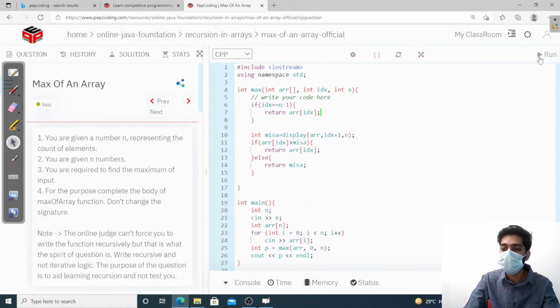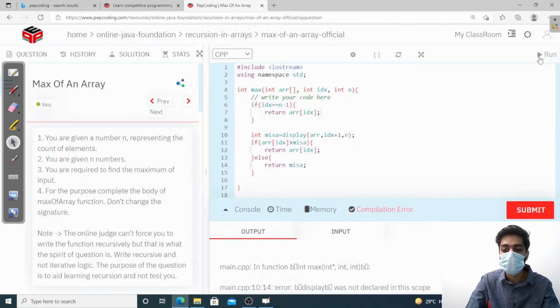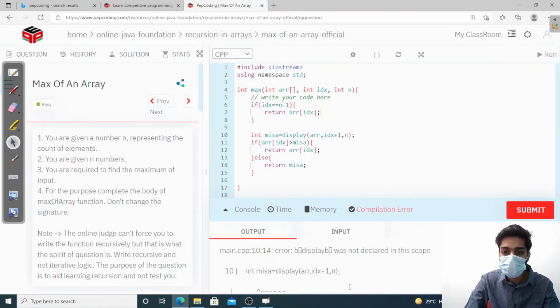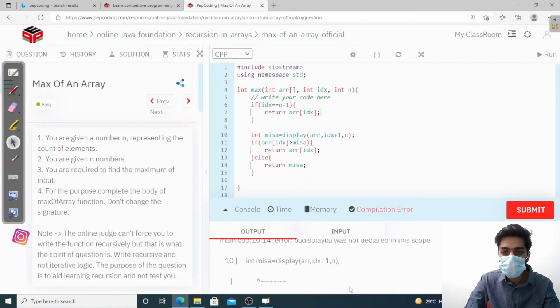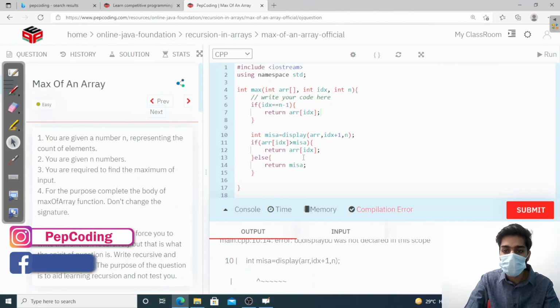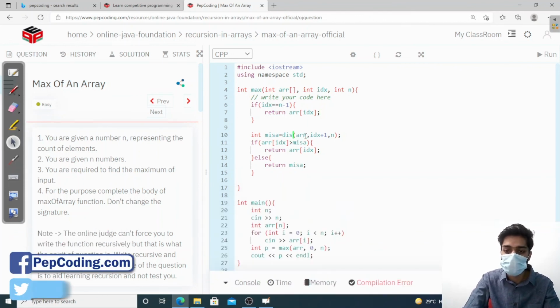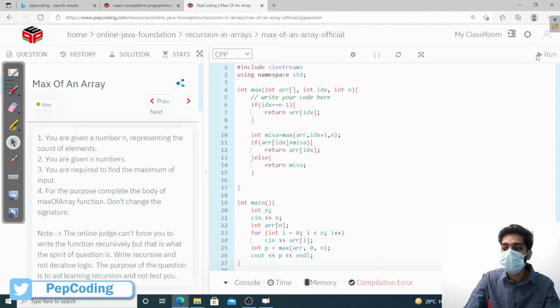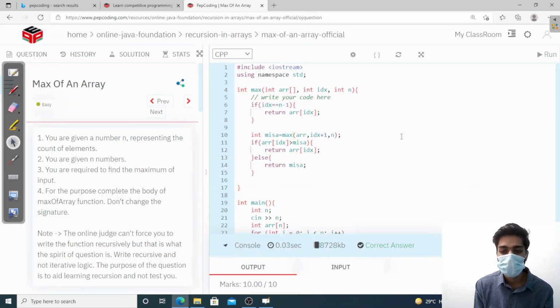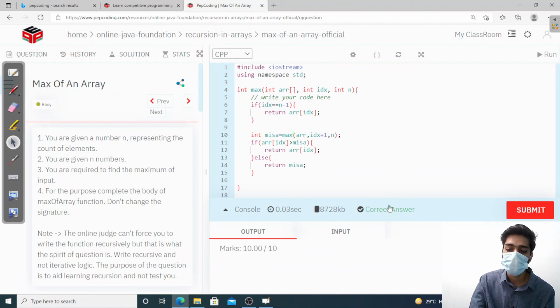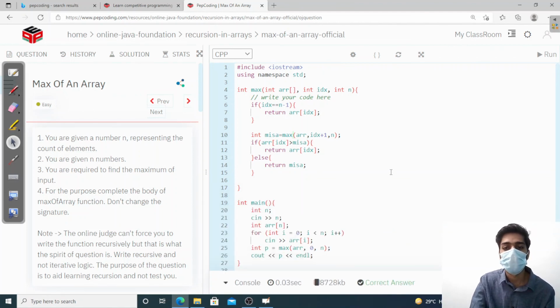Now let's try to run this and see if it's right. There's an error. Okay, here was the maximum element. Now this is display one. Let's run this. So we're getting the resulted output. Let's try to submit it. And it's accepted. So I'll meet you in the next question and see if you could solve this question by yourself.